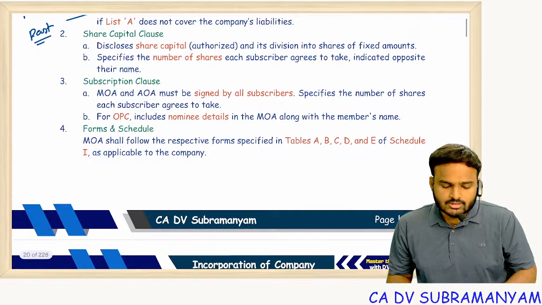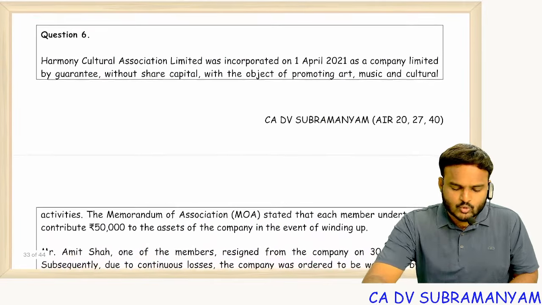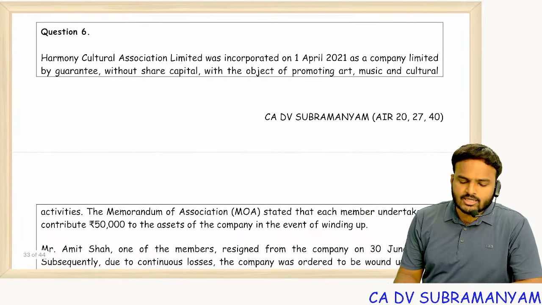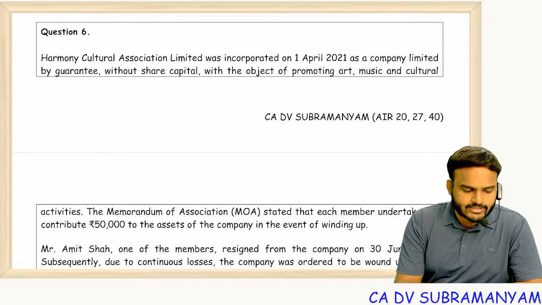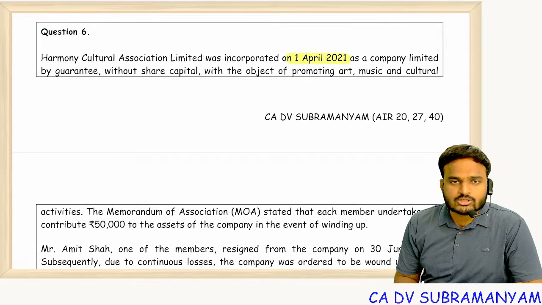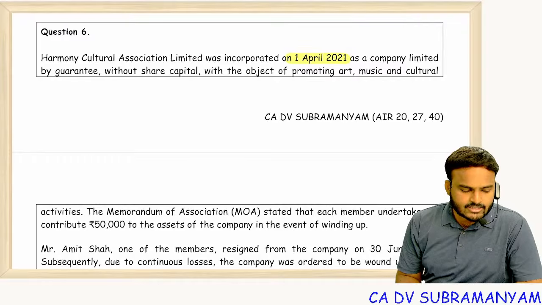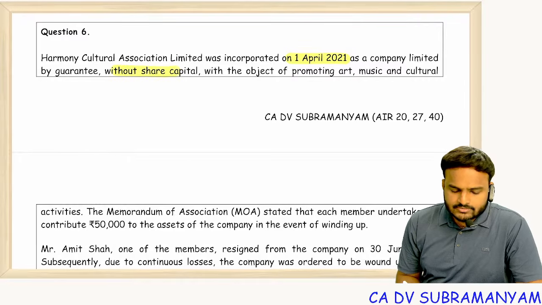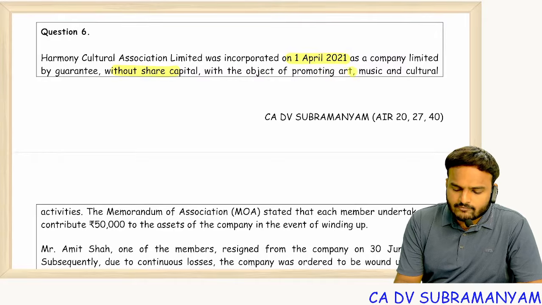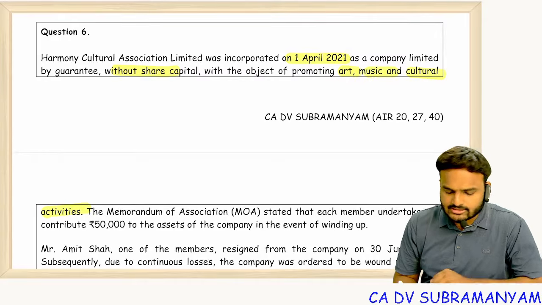Next one. On this, we had an exceptional question. Harmony Cultural Association Limited was incorporated on 1st April 2021 as a company limited by guarantee without share capital, with the object of promoting art, music, cultural activities. Maybe a Section 8 company.